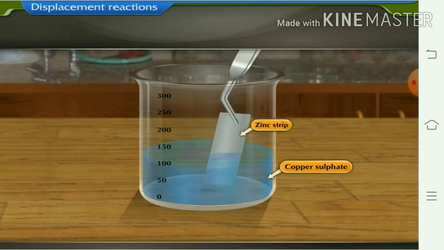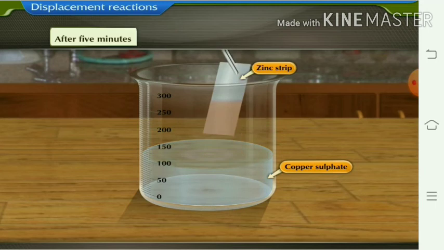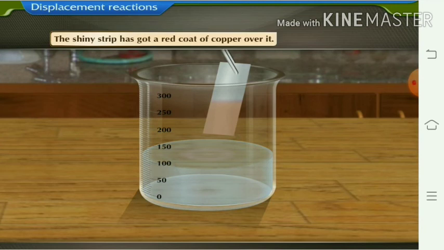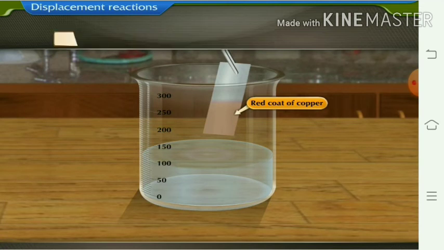Now we can see the example. Here we have taken copper sulfate solution and a zinc strip. When we dip it into the copper sulfate solution, you can see the change on the zinc strip as it becomes reddish or brownish in color.